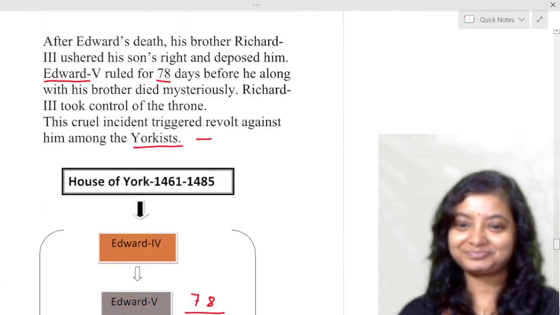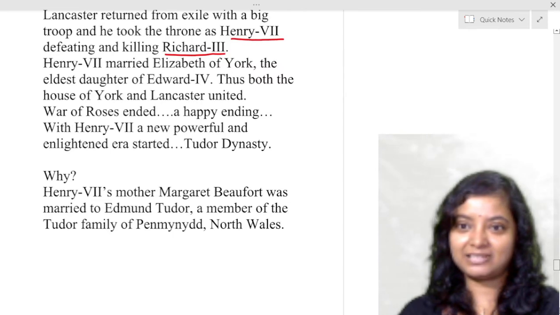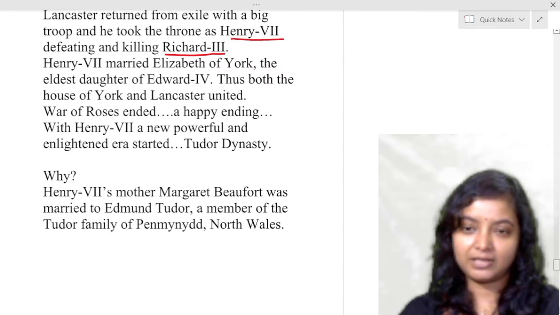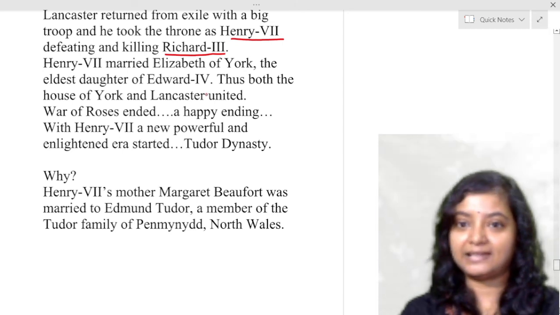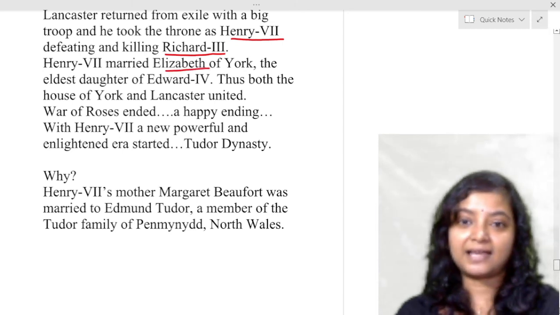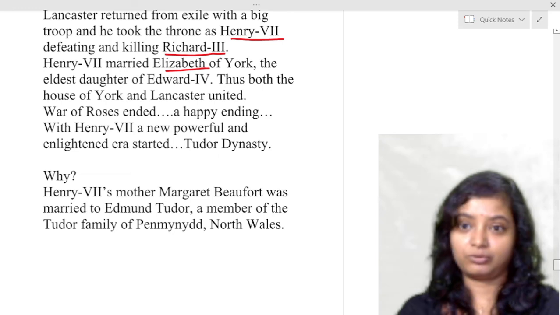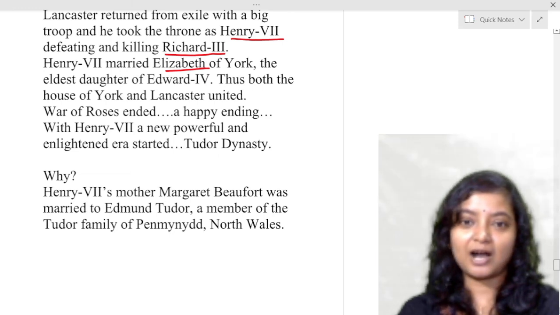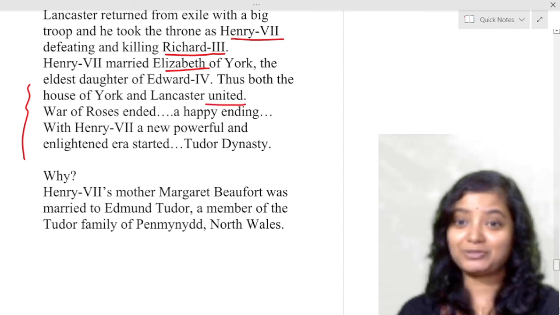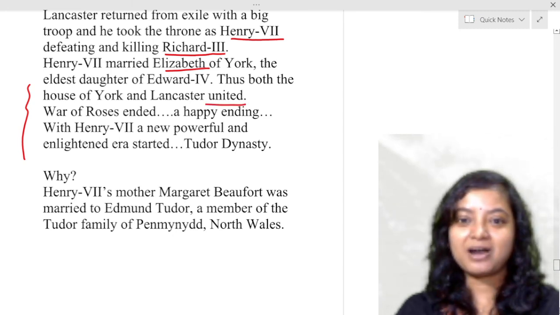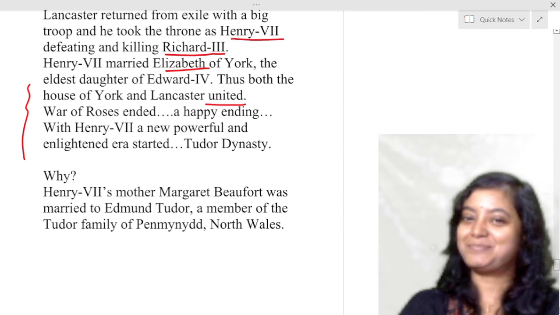So Henry VII took a very politically wise step, actually. Henry VII married Elizabeth of York, the eldest daughter of Edward IV. Thus both the House of York and the House of Lancaster united with the marriage ceremony. War of the Roses ended, a happy ending.